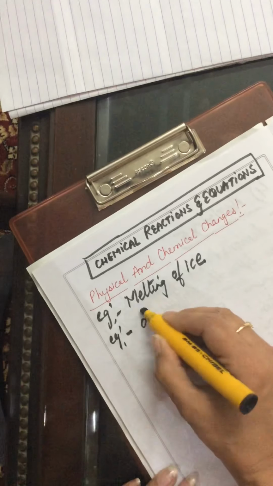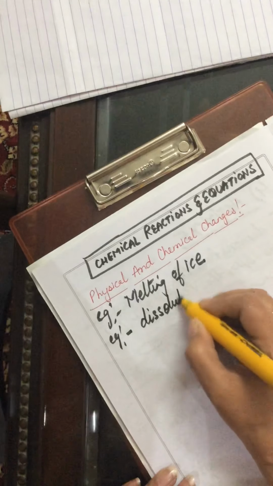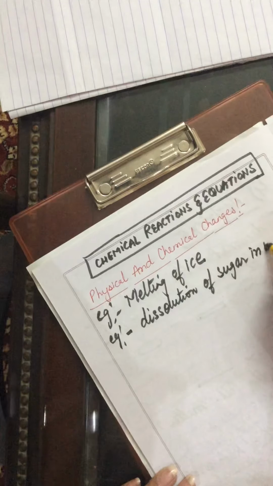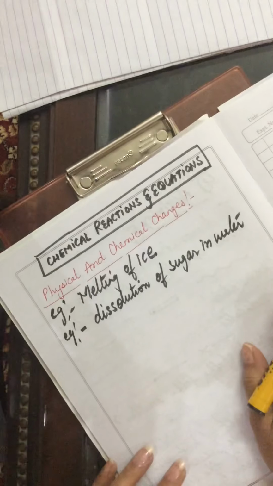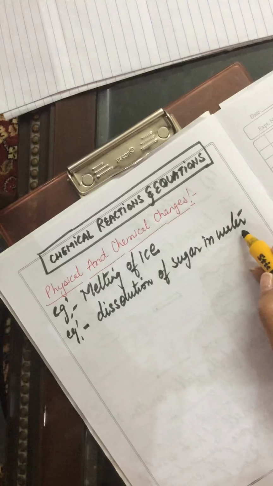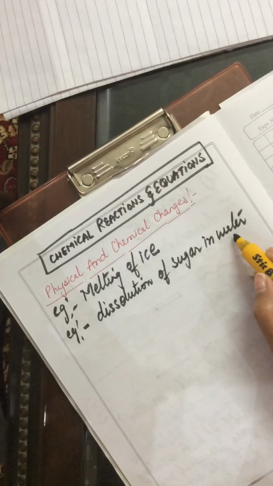Another example is dissolution of sugar in water. That is dissolving sugar in water. When sugar is dissolved in water, sugar will remain as it is and water also remains as it is. It's just the sugar goes into the empty spaces between the water molecules. So new substance is not formed here. Hence, it is a physical change.